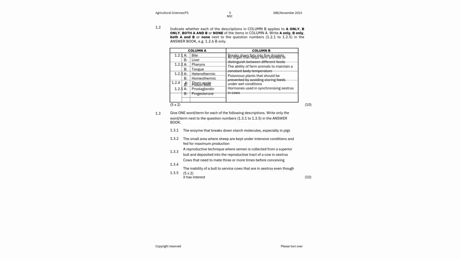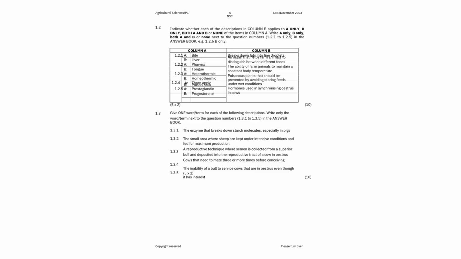Then moving forward to the terminology, which is question 1.3. Now give only one term or one word for each of the following descriptions. So there you are given a description, you just give the examiner just one word. So the enzyme that breaks down starch molecules, especially in pigs.